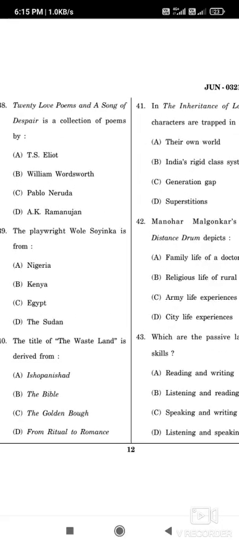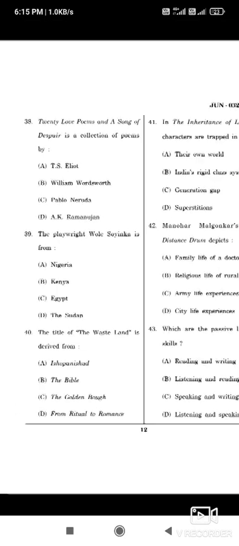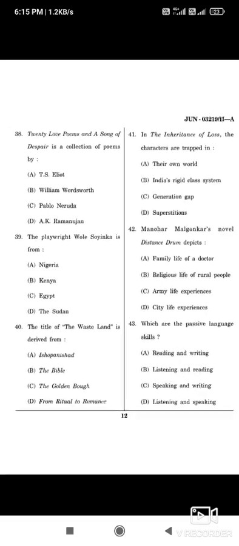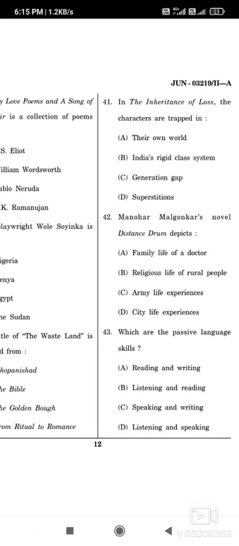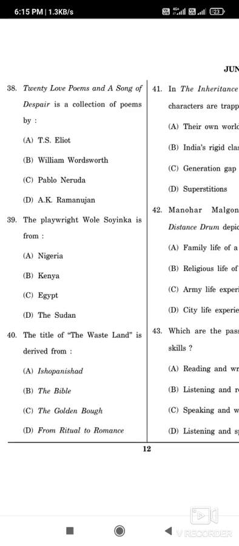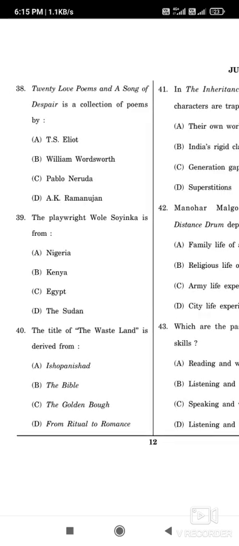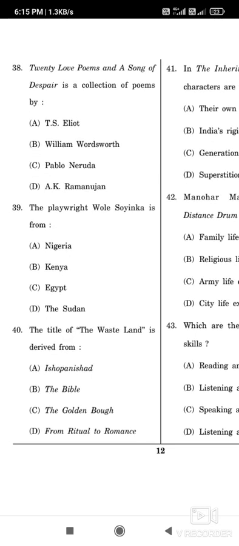Now the question number 37. In this video we will complete 50 questions and the remaining 50 questions we will complete in another video. Okay. Now the question number 38. Twenty Love Poems and a Song of Despair is a collection of poems by whom? So here the correct option is option number C, that is Pablo Neruda.